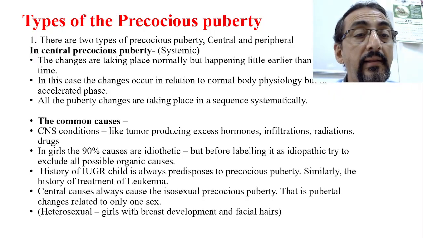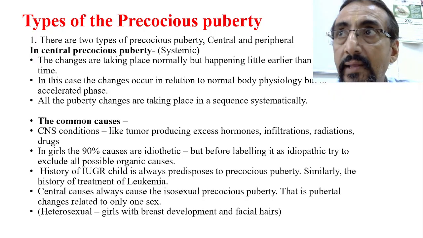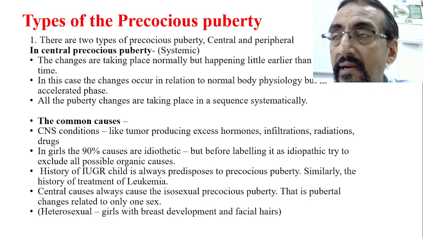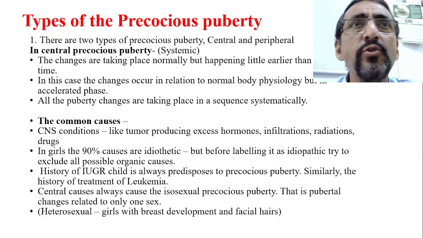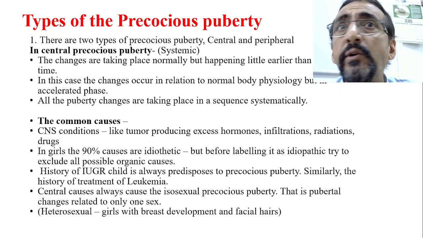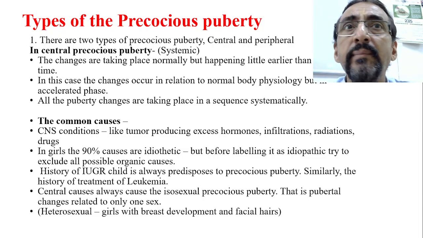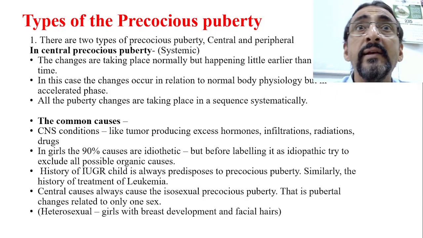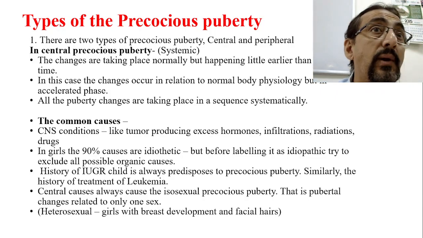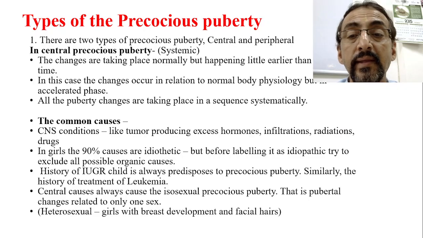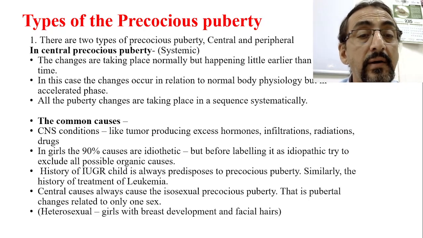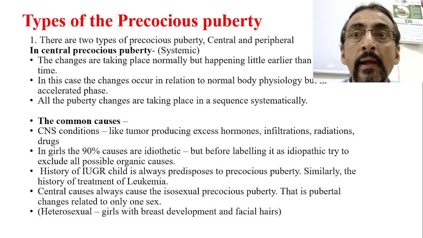Similarly, the history of treatment of leukemia. If the child has leukemia, because lymphoblastic leukemias are very common around 3 to 5 years of age, at that time radiation therapy and drug therapy are given. Such babies are also known to develop precocious puberty.